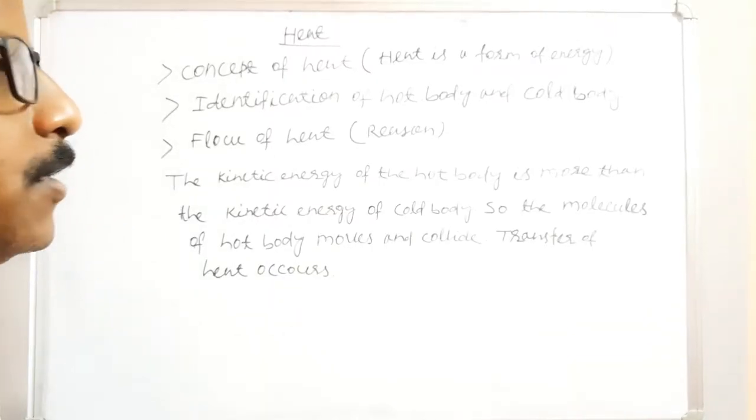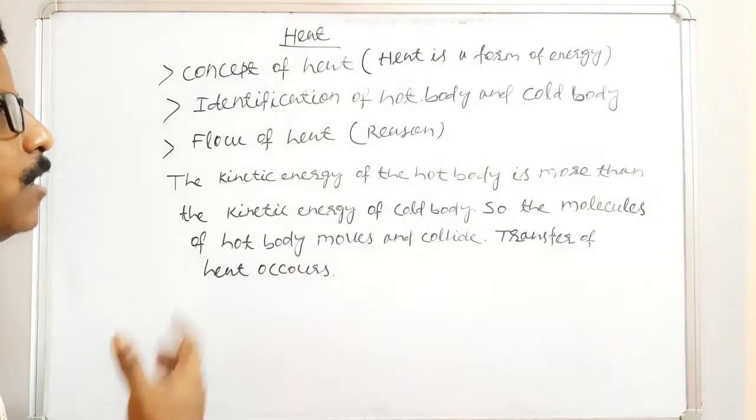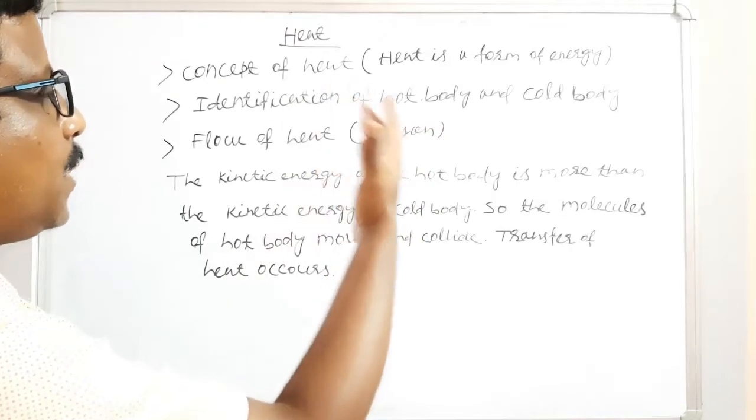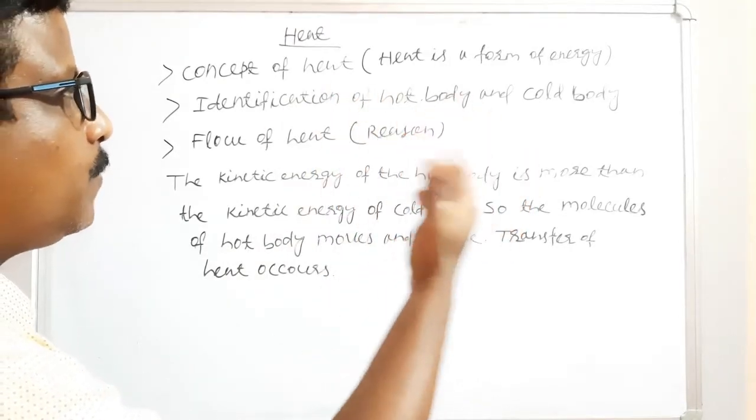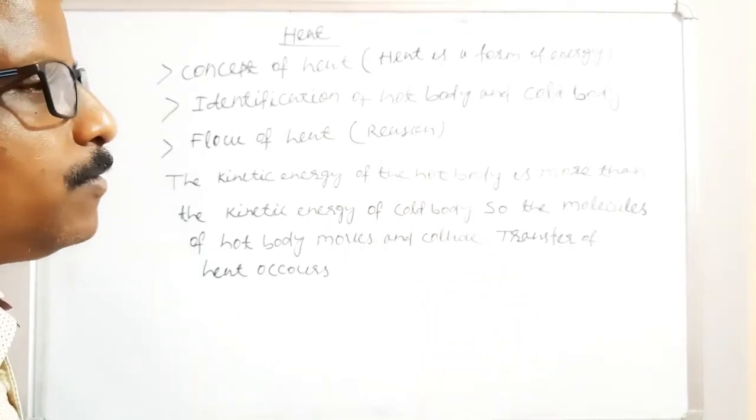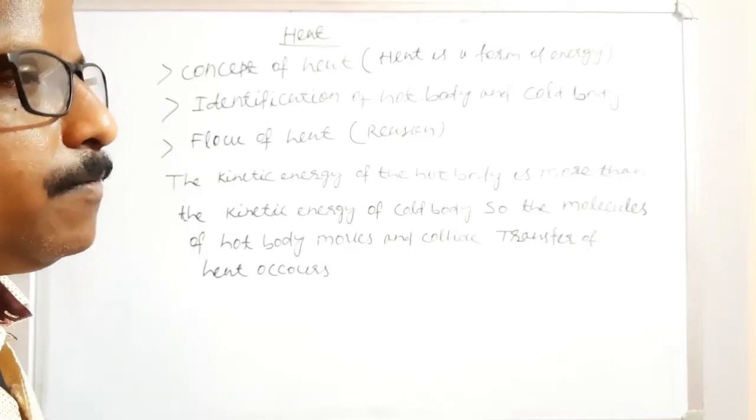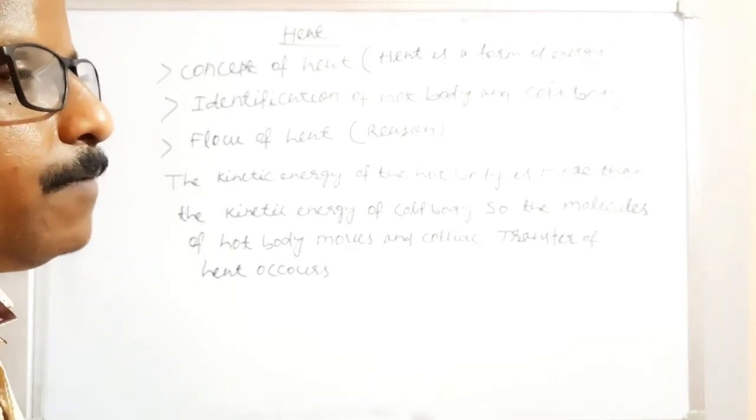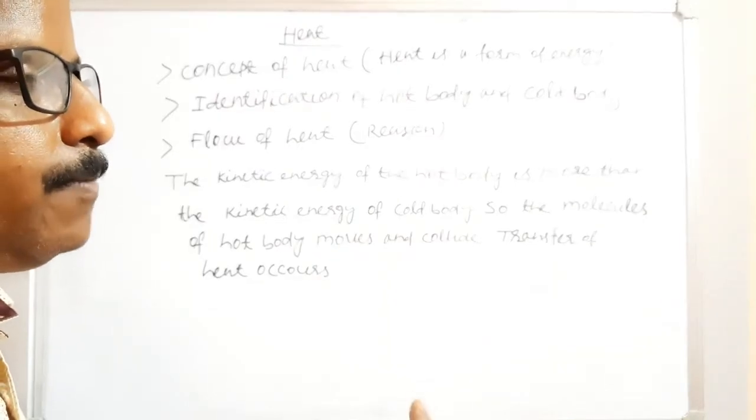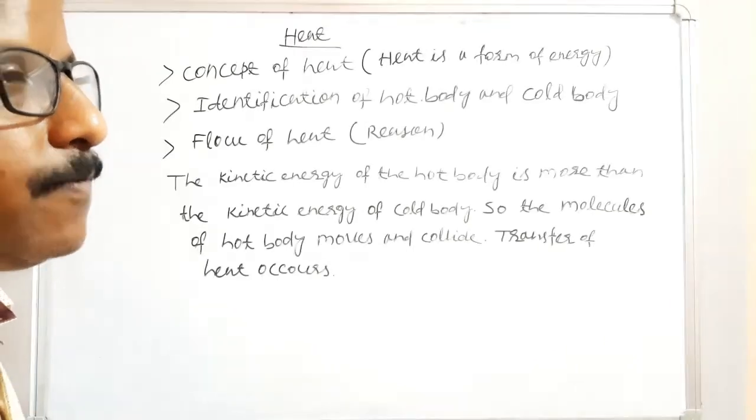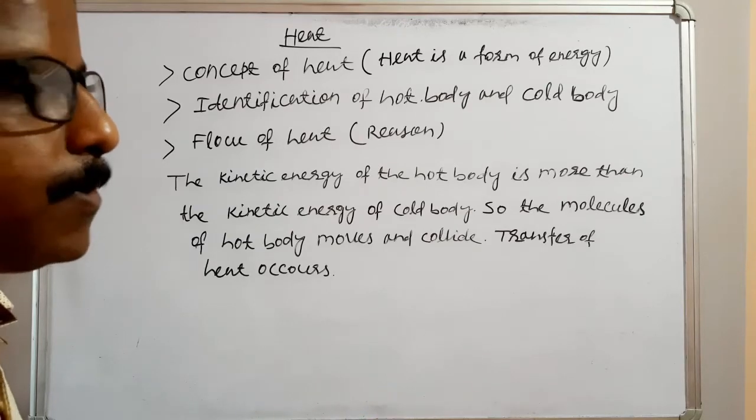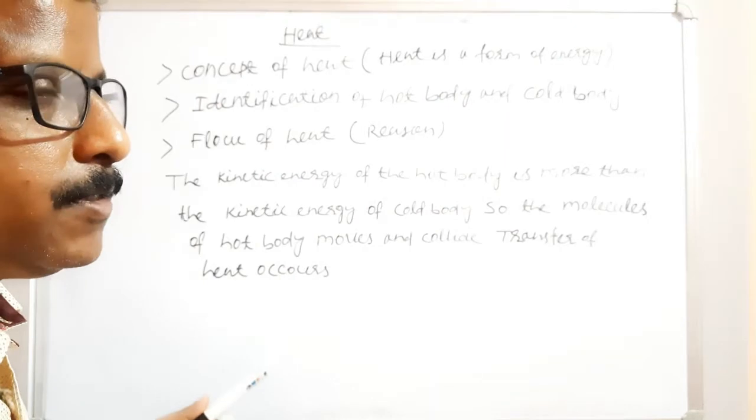So this is the concept of heat, how heat flows from one body to another body, how we identify the hot body and cold body, and what the concept of heat is. Heat is a form of energy. We have to know, like other forms of energy, heat is also one form of energy. If it is a form of energy, how is a body considered a hot body or a cold body? If one body is hot and one body is cold, how is heat transferred from one body to another? Does it transfer from hot body to cold body or cold body to hot body? You have to get the concept of heat clear.